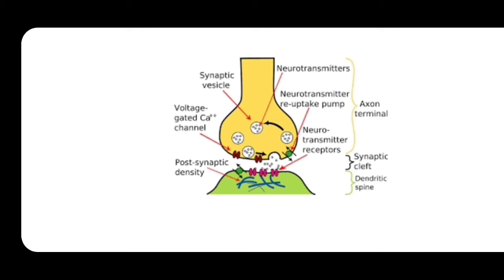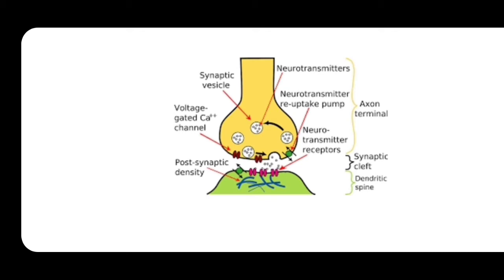In the axon bulb terminal there are synaptic vesicles, and these synaptic vesicles consist of the neurotransmitters. You can see the presynaptic membrane in the axon terminal, and in the dendrites, the postsynaptic membrane.